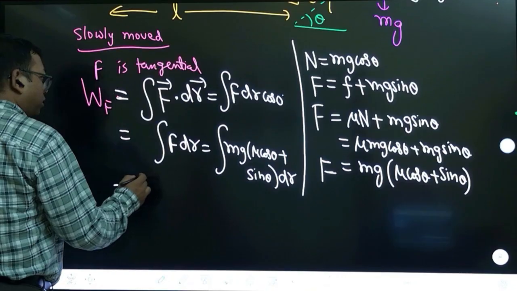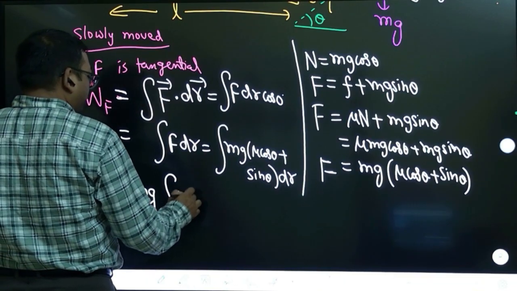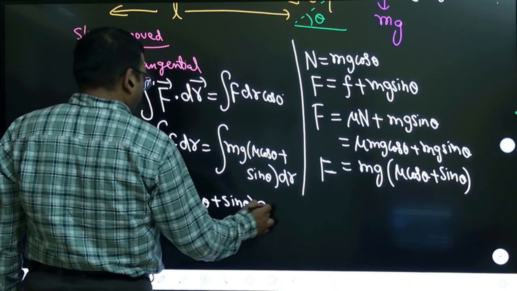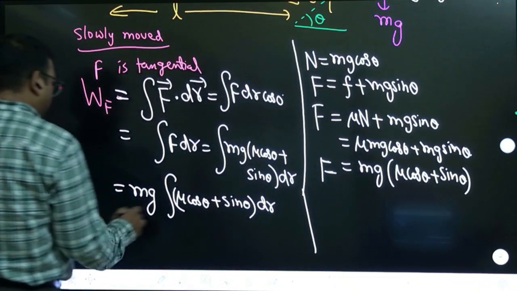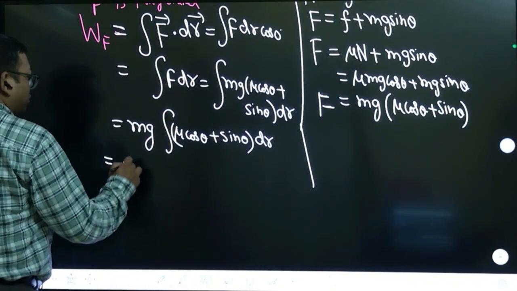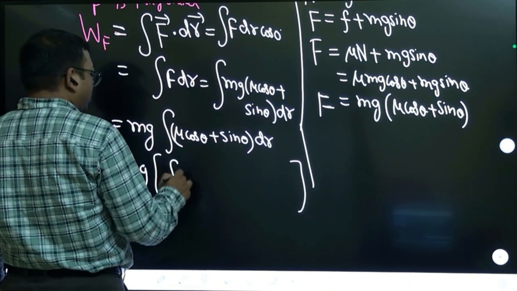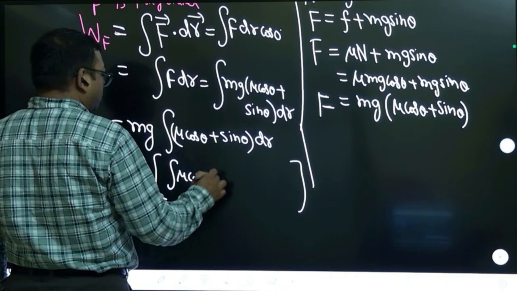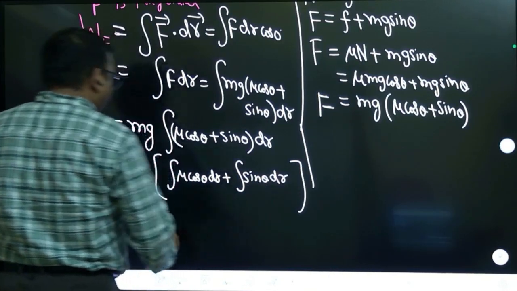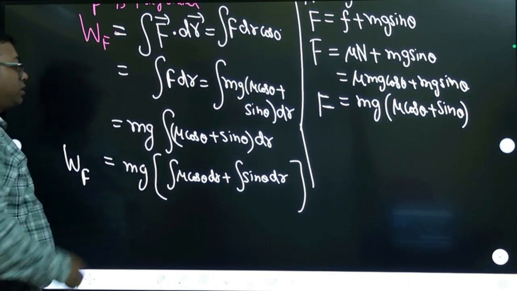Okay, so now this constant mg I will take out of the integration. Then we will be left with mu cos theta plus sin theta dr. Now let us break this integration into two parts. Mg is anyway outside. First we will take mu cos theta into dr and next sin theta into dr. Now, how to solve this? How is cos theta dr?